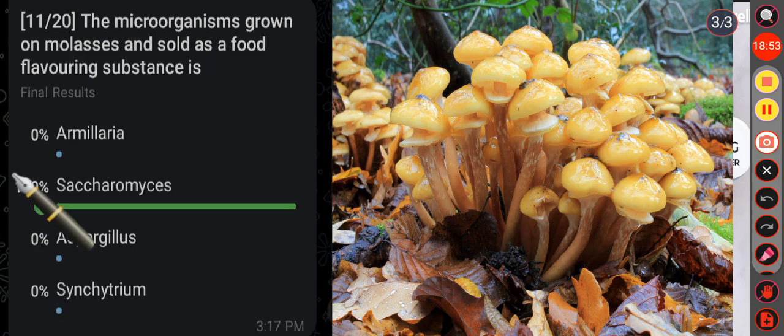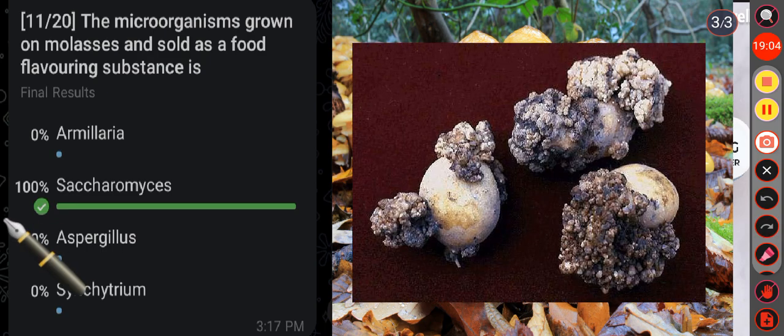Okay. Then in the option C, that is Aspergillus. Aspergillus are filamentous fungi that are commonly found in soil and decaying vegetation. Then in the option D, that is Syncytium. Syncytium is a genus of pathogenic fungi which commonly caused potato rot disease.